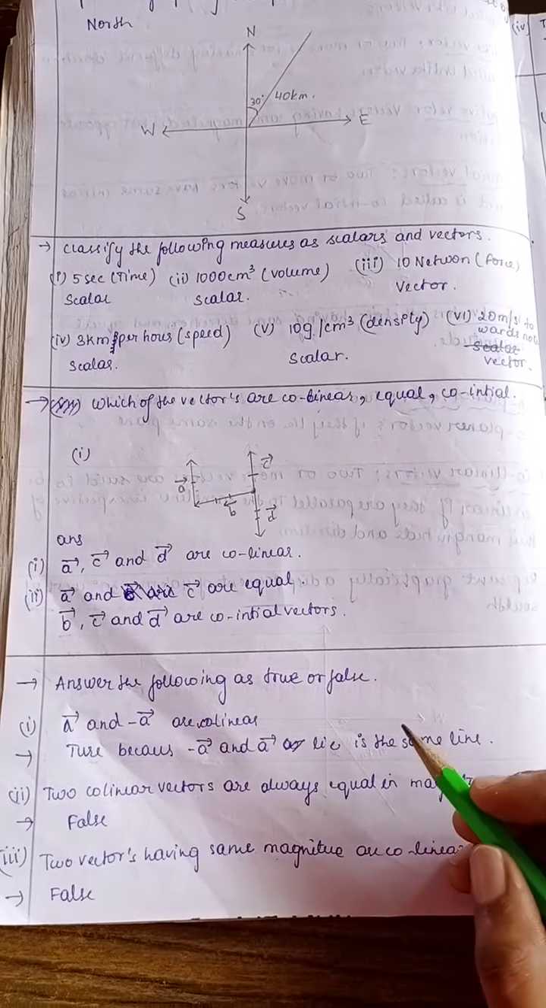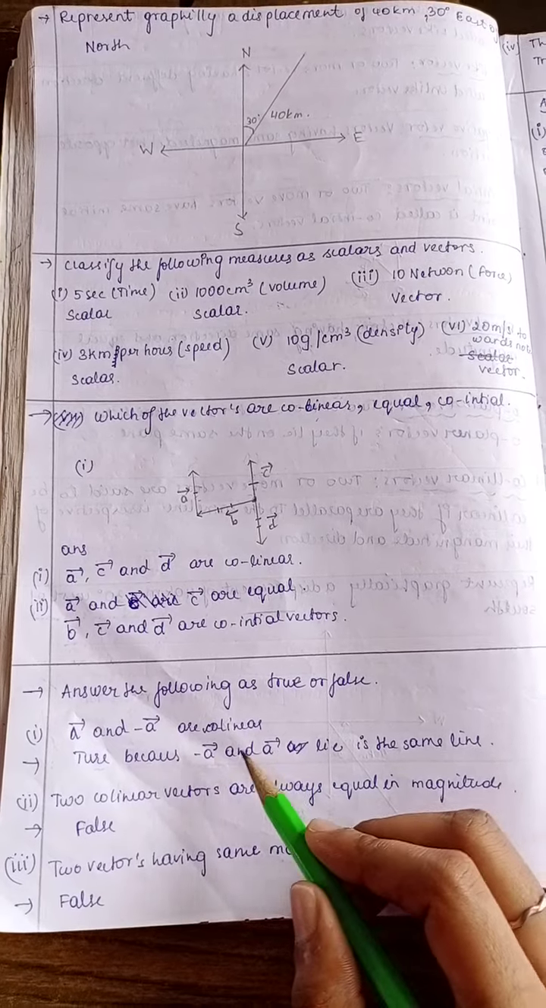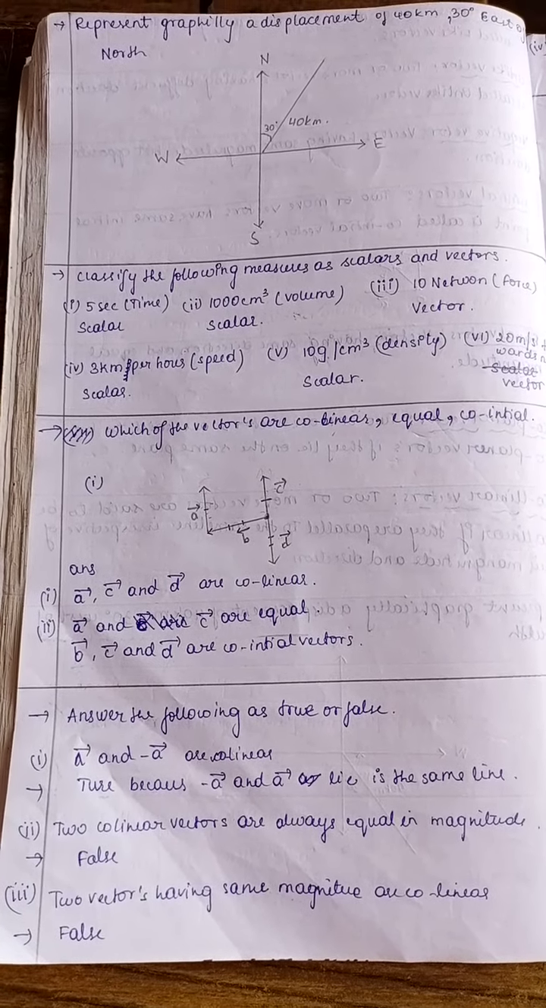Next, answer the following as true or false. A and minus A are collinear. This is true because minus A and A lie on the same plane.